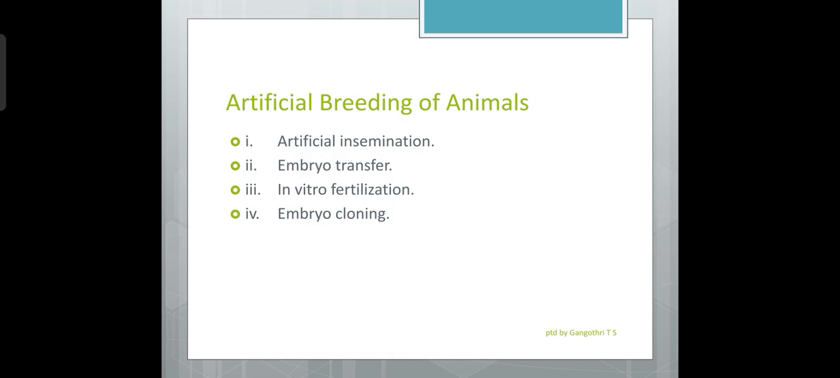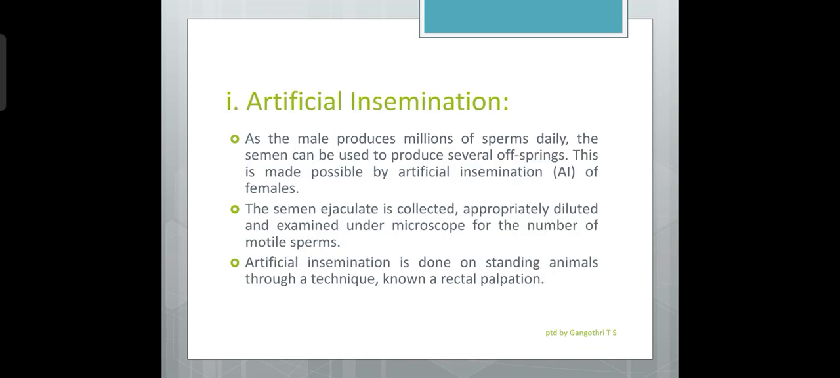Artificial insemination. As the male produces millions of sperms daily, the semen can be used to produce several offsprings. This is made possible by artificial insemination, that is AI, of females. Females are artificially inseminated